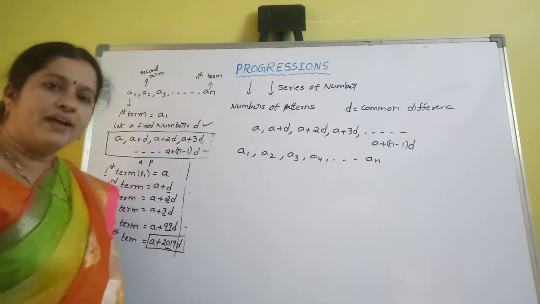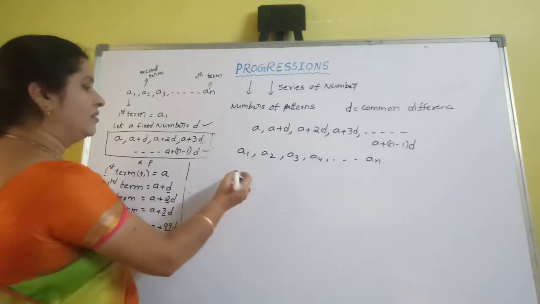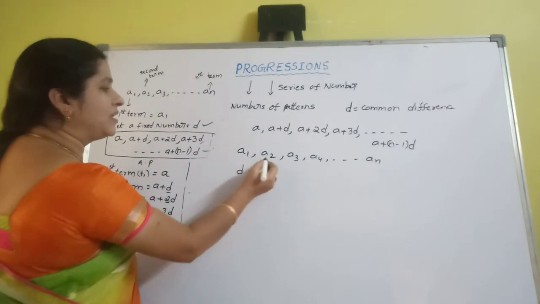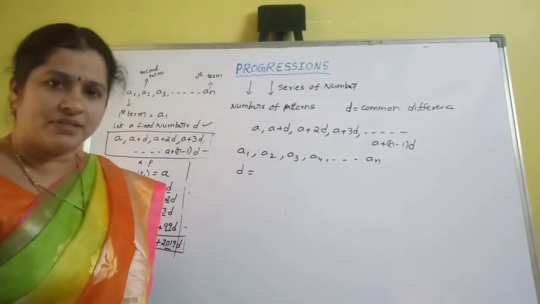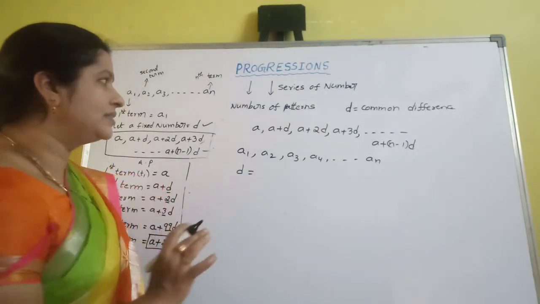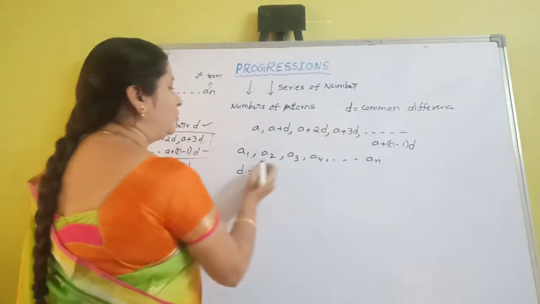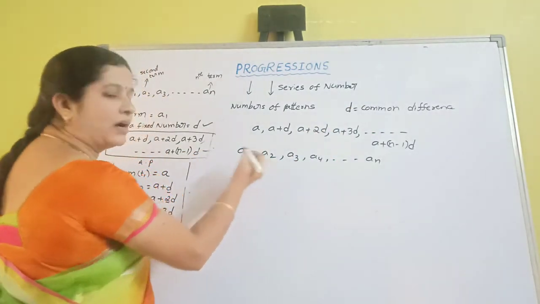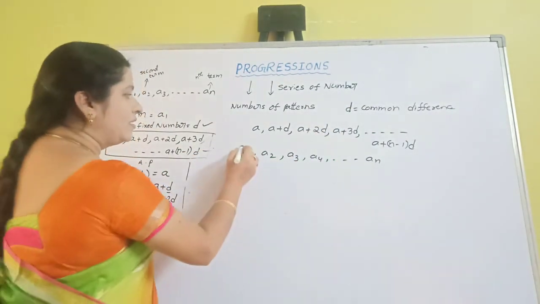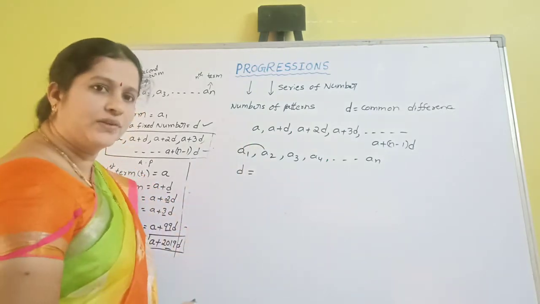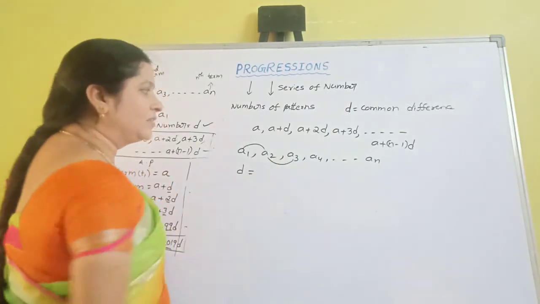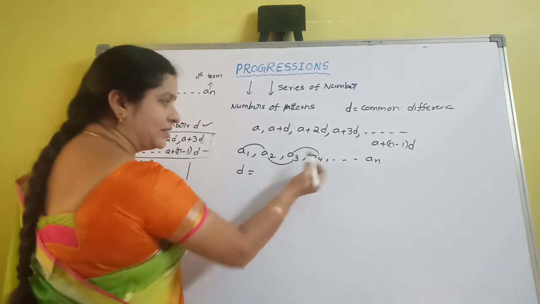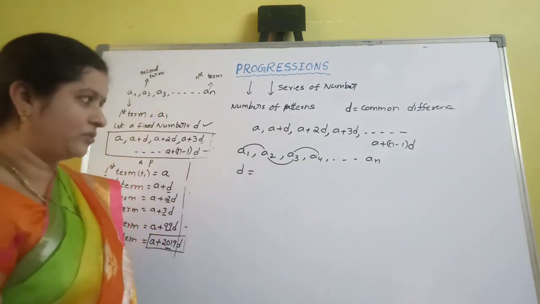So how can you find the common difference D here? D is the difference of two consecutive numbers in the series. These are two consecutive numbers, these are also two consecutive numbers, and these too.